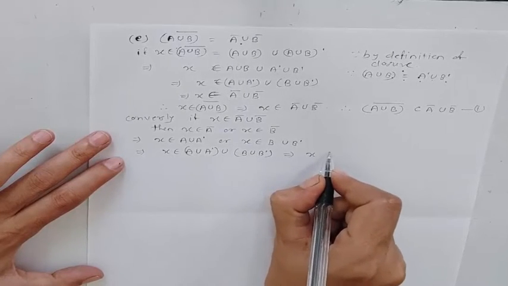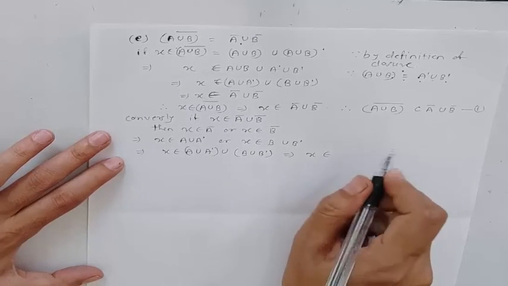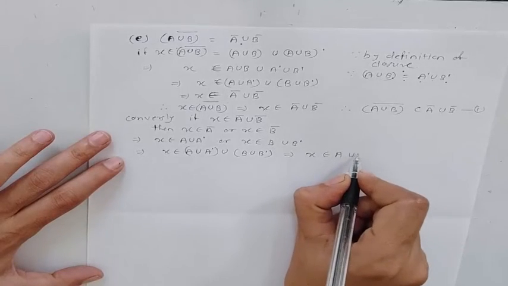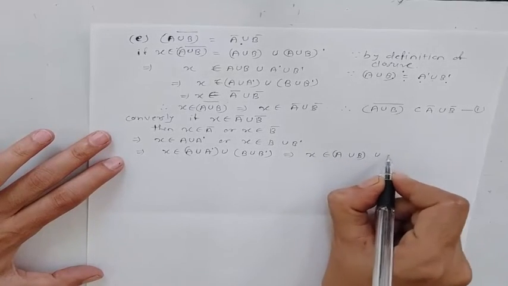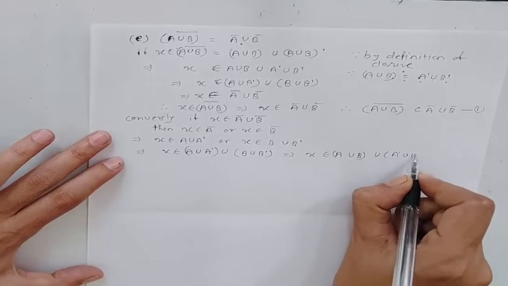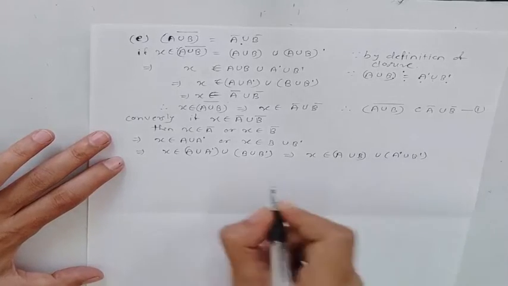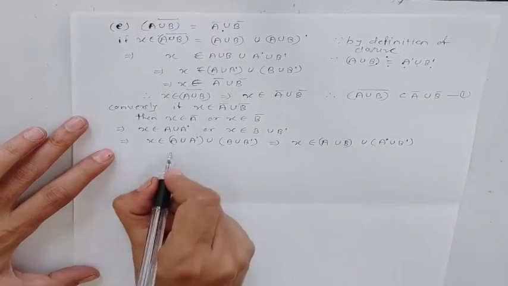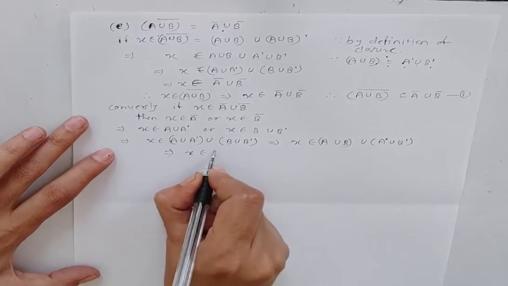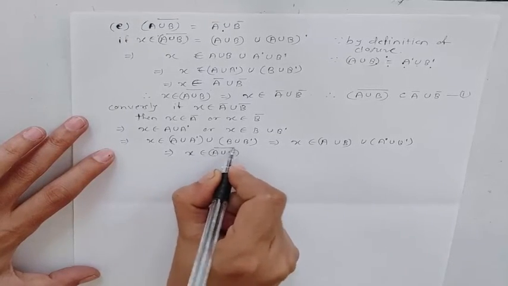This implies X belongs to A union B union A dash union B dash by associative law. This implies X belongs to A union B closure.